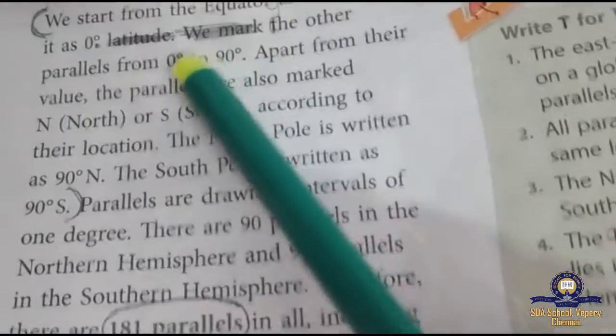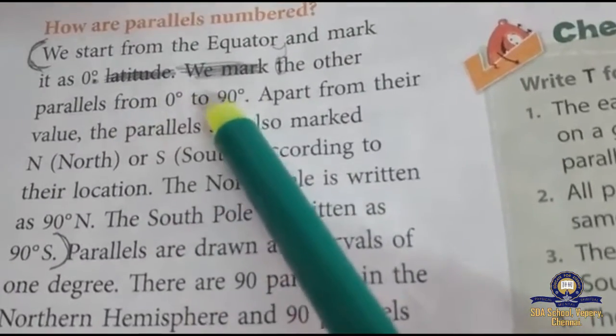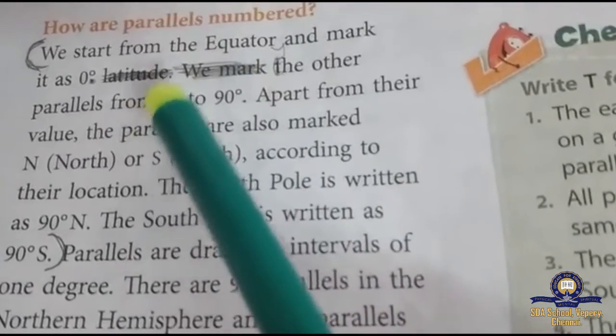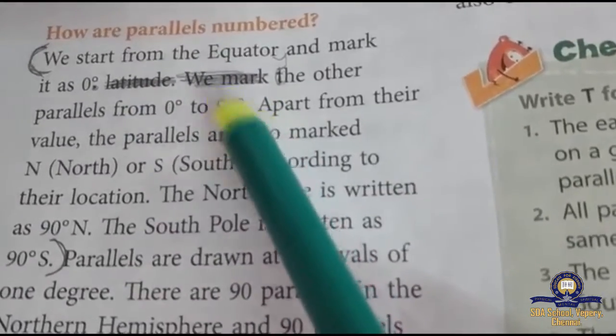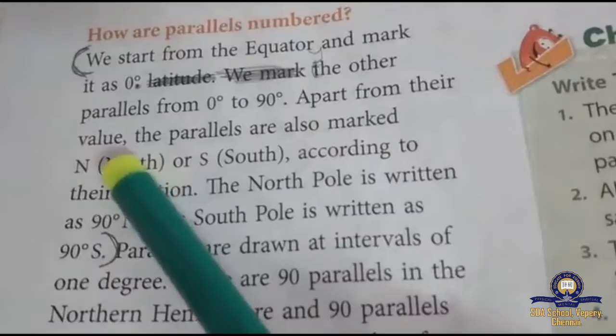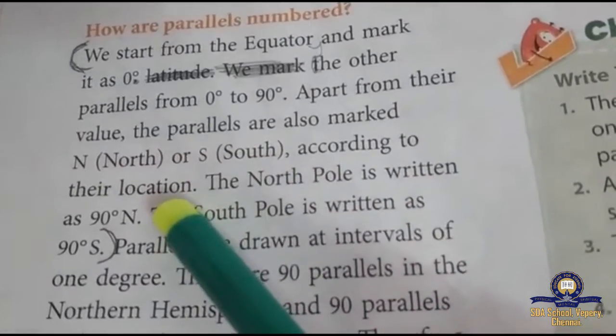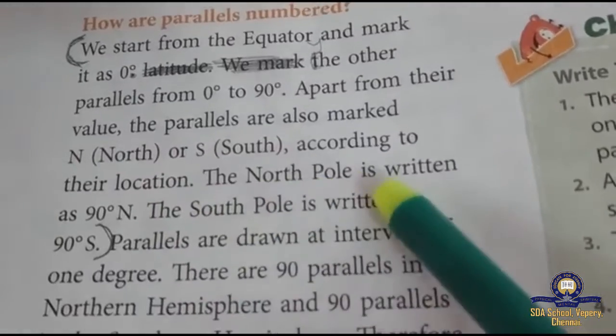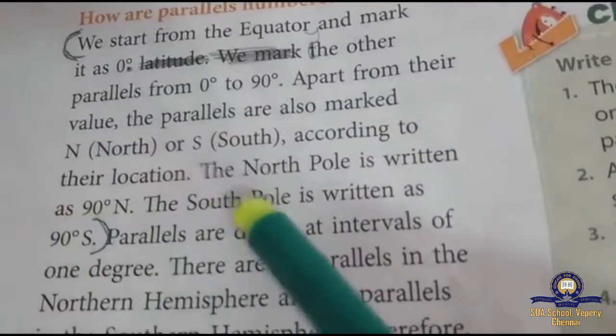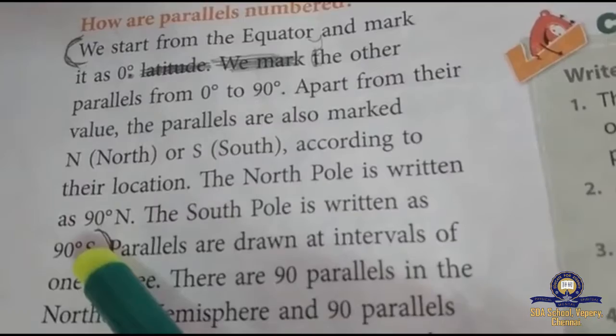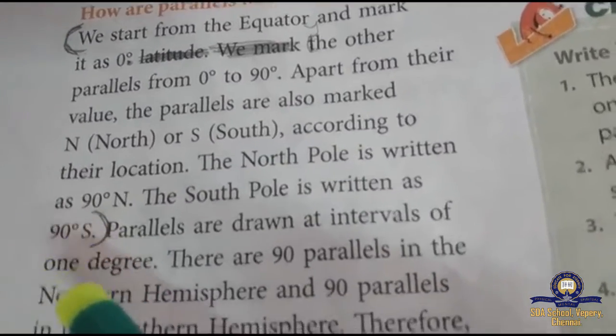We mark the other parallels from 0 degree to 90 degree. Remember, 0 degree to 90 degree. And then for the North Pole or South Pole, according to their location. The North Pole is written 90 degree, the South Pole is written 90 degree. So altogether how many?